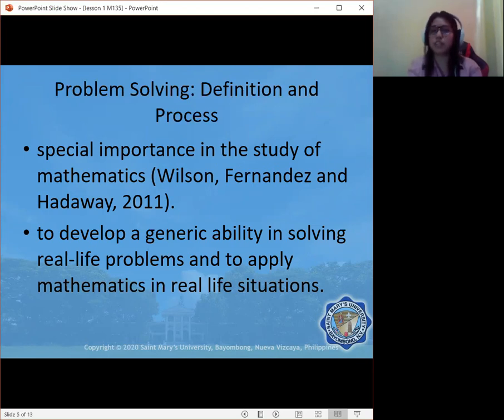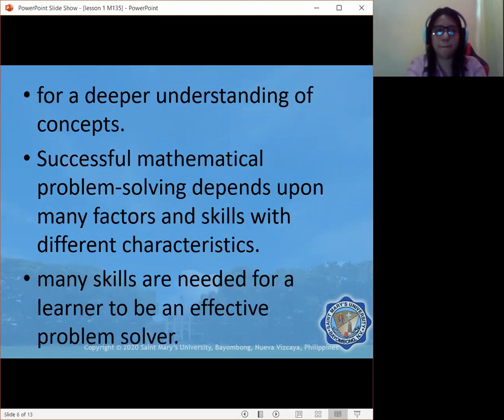Whenever we are teaching mathematics inside a classroom, we always convince our students that they need this because of its importance in real-life situations. And of course, it can also be used as a teaching method for a deeper understanding of the concept. And we can say that there is successful problem solving if we could actually control some factors and skills that are dependent on it.